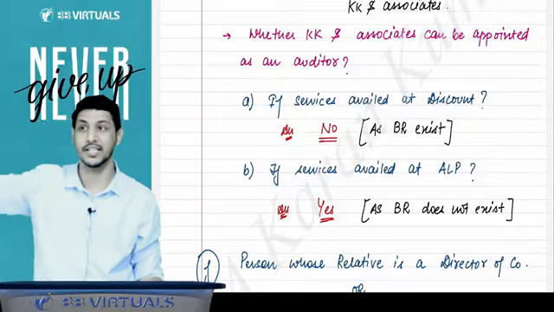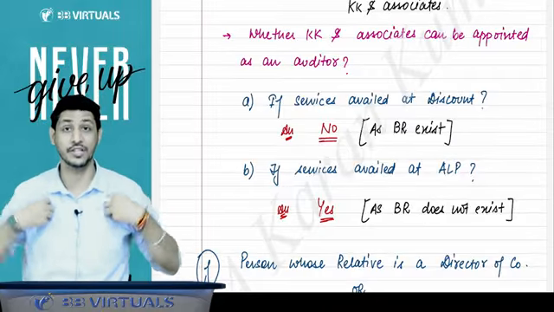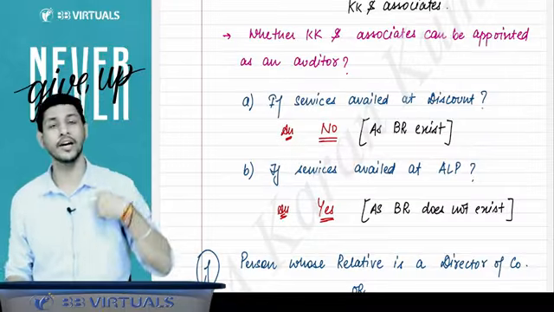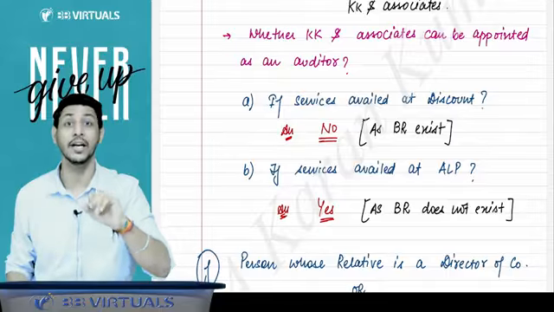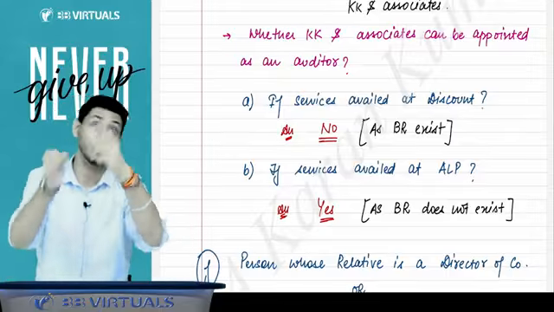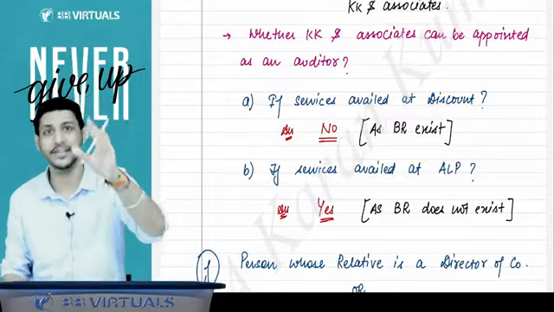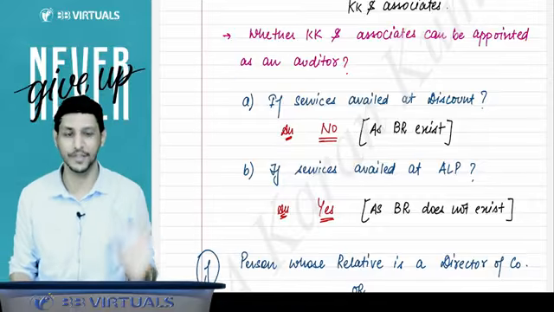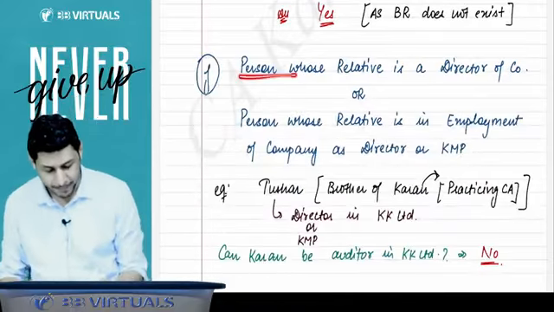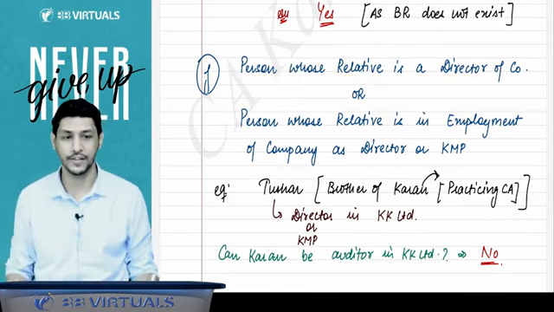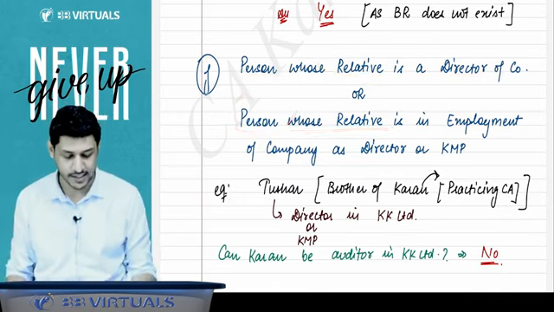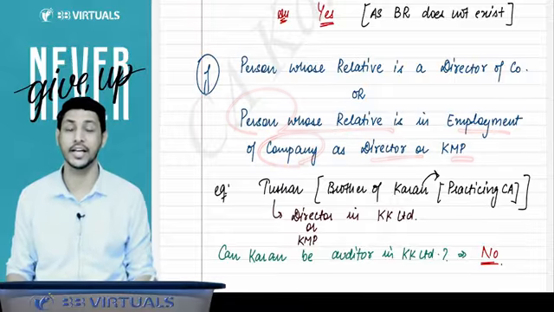But suppose you are charging 1000 rupees from other people, and I am a chartered accountant and you are charging only 200 rupees, saying, sir, you just pay 200 rupees but you do the audit of our company. In that case, the company will be able to dominate the auditor and the auditor will manipulate the accounts. That is why they are disqualified. Then the next point: the person whose relative is a director of the company will be disqualified. He cannot be the auditor of the company. Also, a person whose relative is in the employment of the company as a director or KMP.